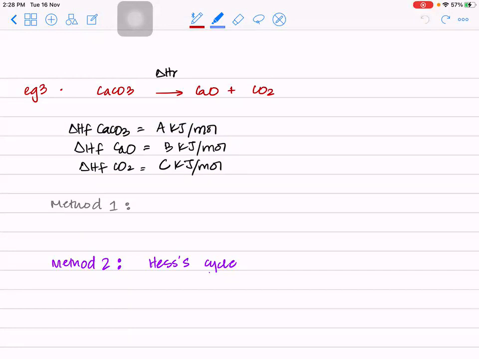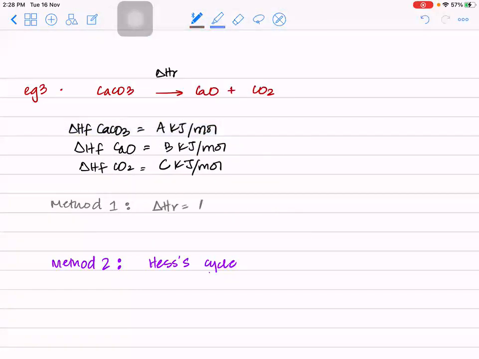Yesterday we saw a method of how to calculate delta H using enthalpy changes of formation. And what was our formula? Enthalpy change of reaction is equal to formation of product minus formation of reactant. So our first method is to use that formula.